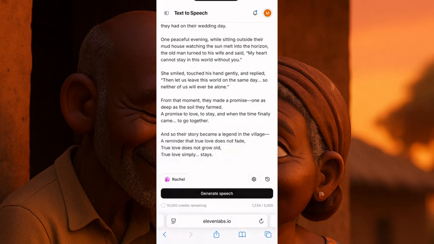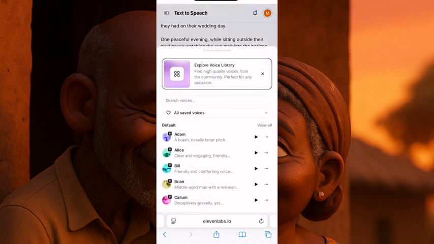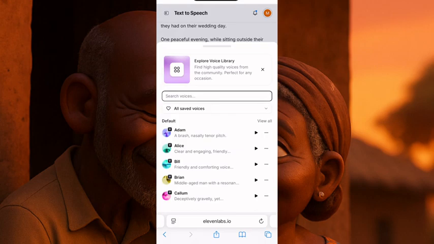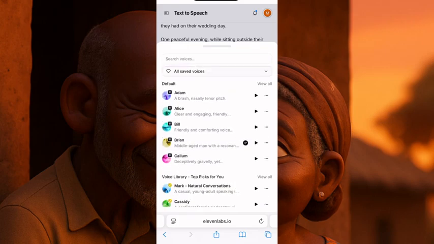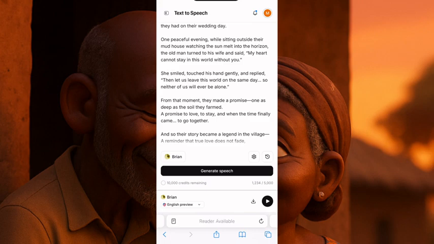I'll go down here and choose a voice. So let's say we want to choose the voice of who is going to narrate this story. Where you see Rachel, you click on Rachel. Then I'll look for a voice that suits the story I want to tell. So I'll choose Brian. I'll choose this one, and I'll go with that. I clicked on it already, and you see down here it now turns to Brian. Then I'll click on generate speech.